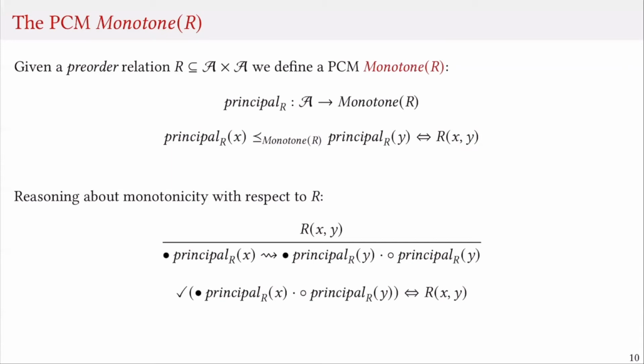This means that just like we did with the counter, we can now reason about monotonicity with respect to the relation R using the authoritative PCM over the PCM monotone R. Notice that we can update our resource only if it is compatible with the relation R. Furthermore, we know that if we have the full part and the fragment part, they are suitably related by the relation R.